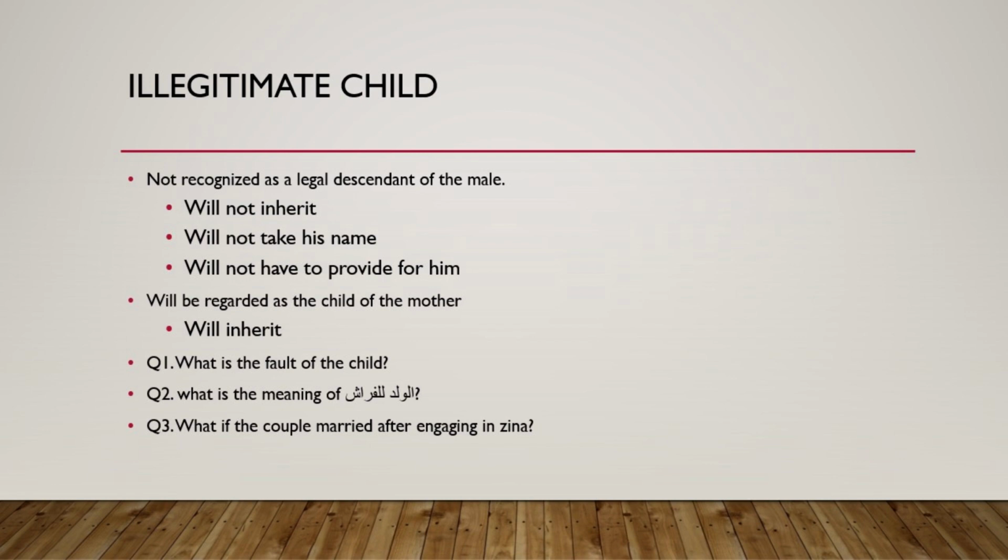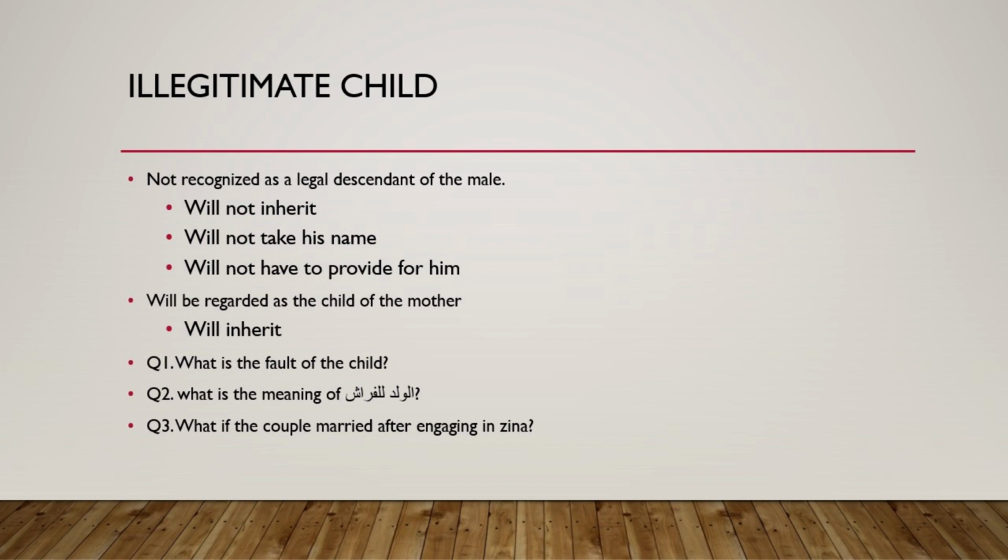The answer is, if the child is born after 6 months of marriage, not before, after 6 months of marriage, the child will be called the child who was born out of that marriage. If the child was born 6 months or later after marriage, we won't call that child an illegitimate child.